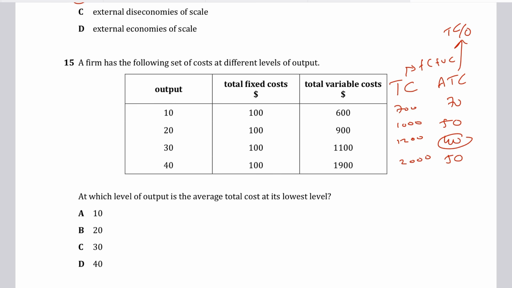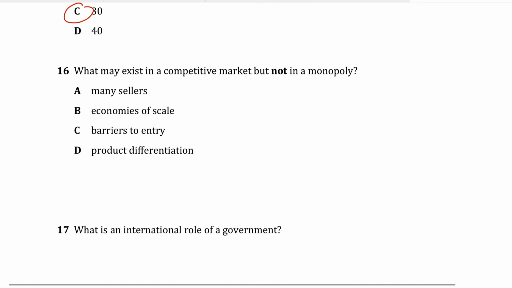So 40 is the lowest average total cost, and it is coming at an output of 30. So the correct answer has to be C for Charlie. Question 15, C. Question 16, what may exist in a competitive market but not in a monopoly?